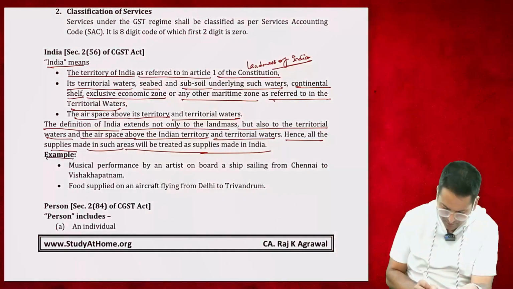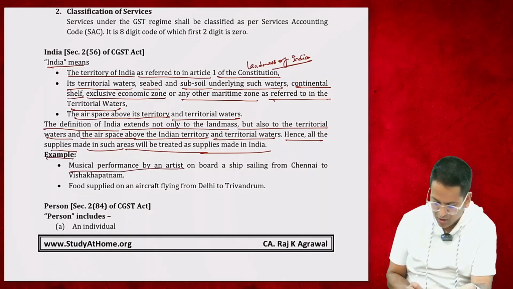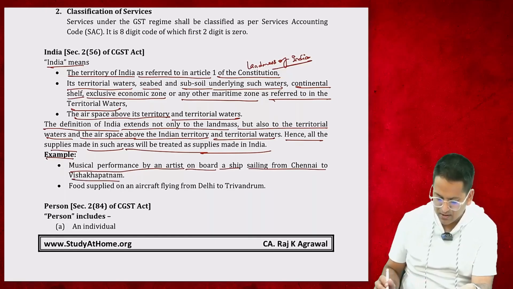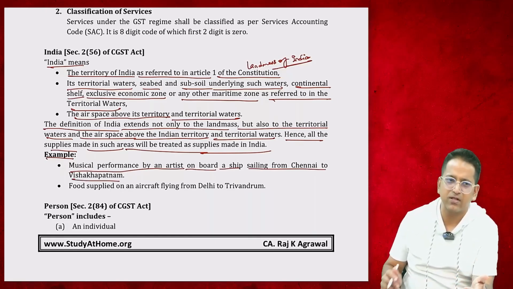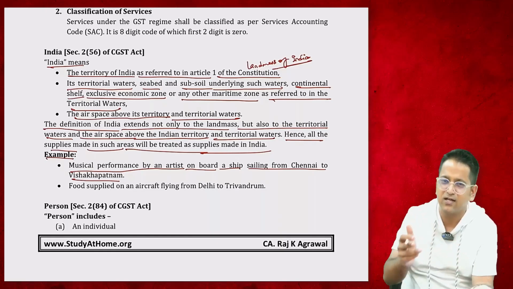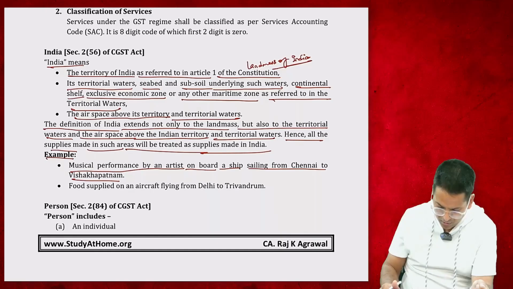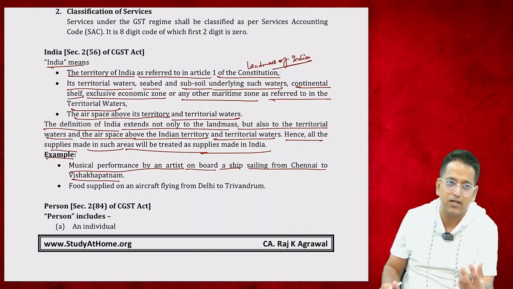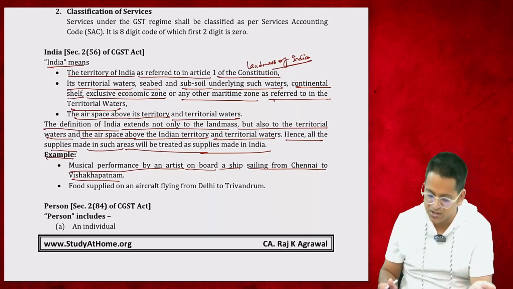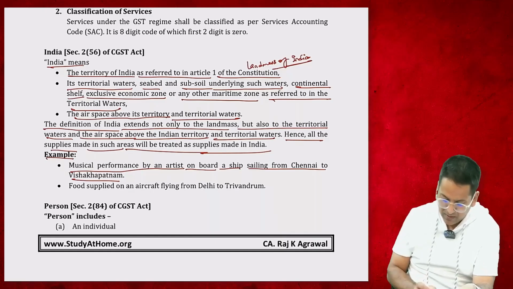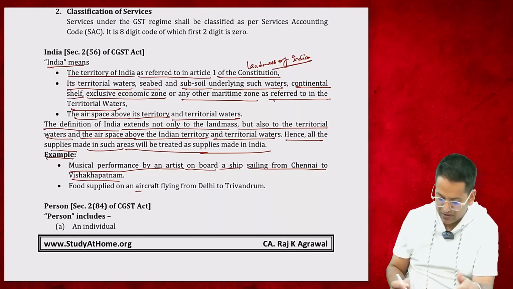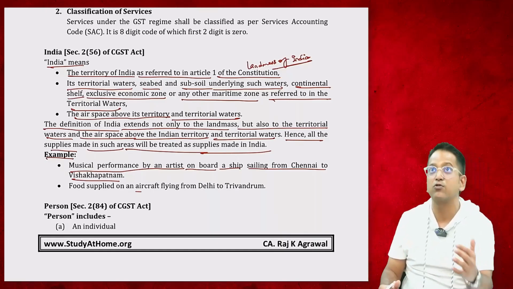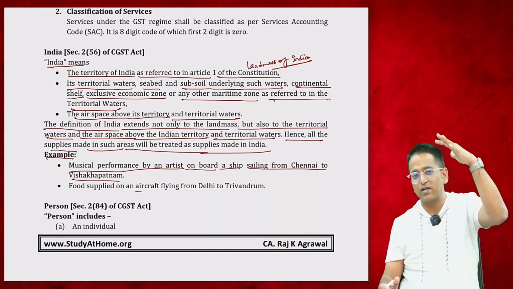Look at a few examples. For example, a musical performance by an artist on board a ship sailing from Chennai to Visakhapatnam. The ship was sailing along the coast of India, right? So if artists are giving some music performance on the ship, will they collect GST? Yes, they're providing a musical performance service, so they'll take GST. Foods supplied on an aircraft flying from Delhi to Trivandrum. Obviously, GST will be levied, since the air above India is also India.